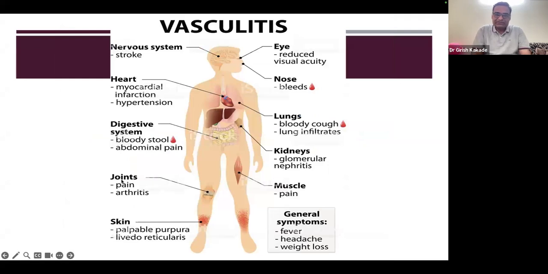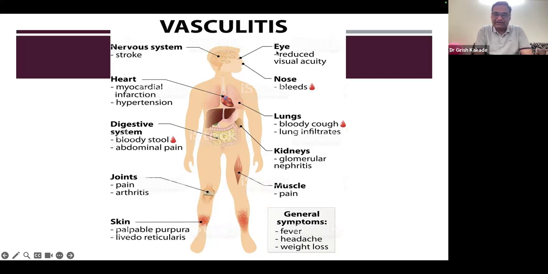So what organs can be affected? As we already saw, any organ can be affected, and it can have varied presentations in different organs. In the nervous system, stroke is usually seen in large vessel vasculitis. In the heart, it is myocardial infarction and hypertension. In the GI system, bloody stool and abdominal pain are seen in medium and small vessel vasculitis. Joints can be affected in any type of vasculitis, with pain and arthritis. In skin, palpable purpura and livedo reticularis are seen in medium and small vessel vasculitis.